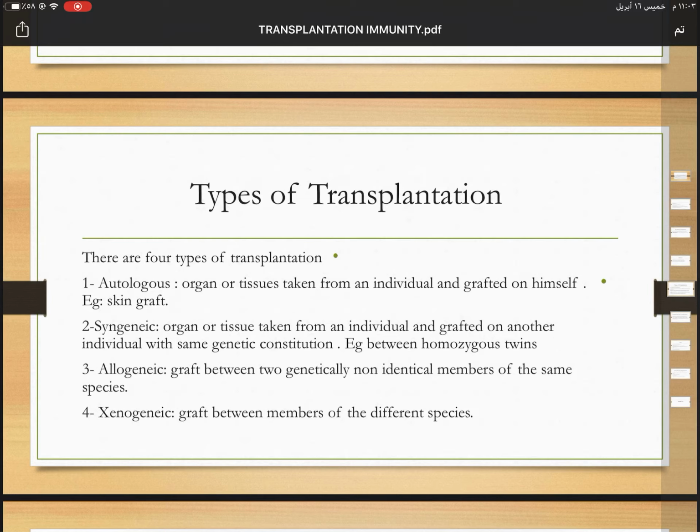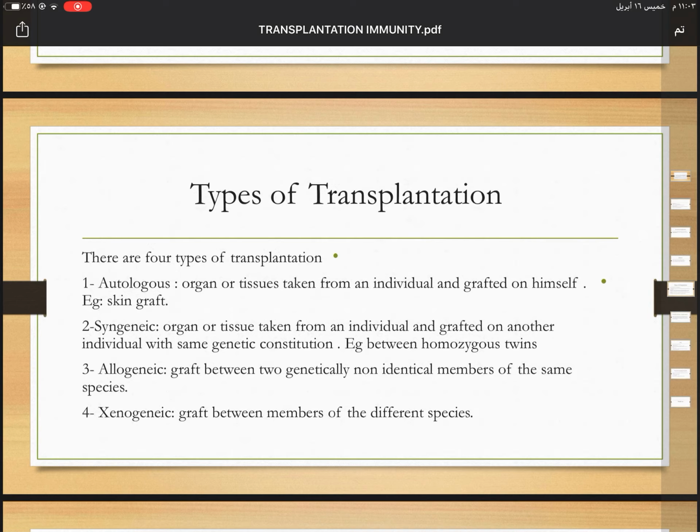Number 2, syngeneic: organ taken from an individual and grafted onto another individual with the same genetic constitution, such as between identical twins.